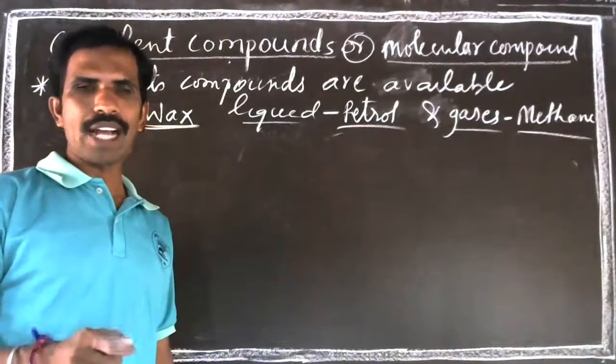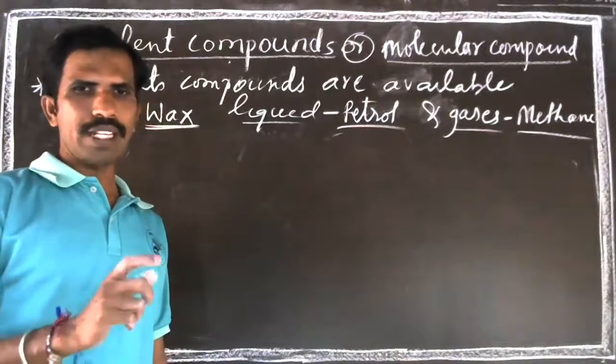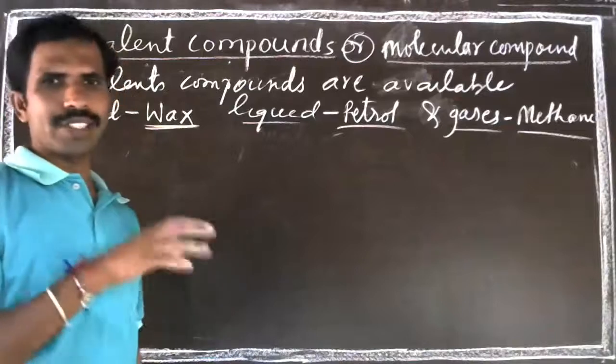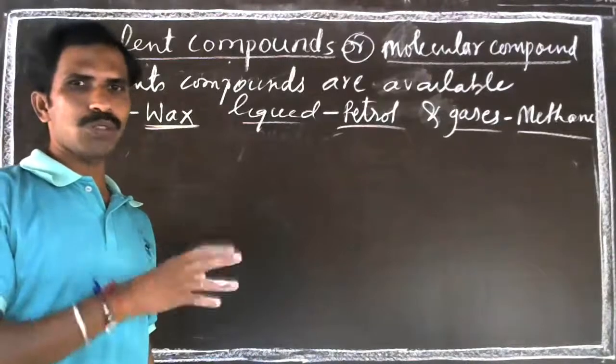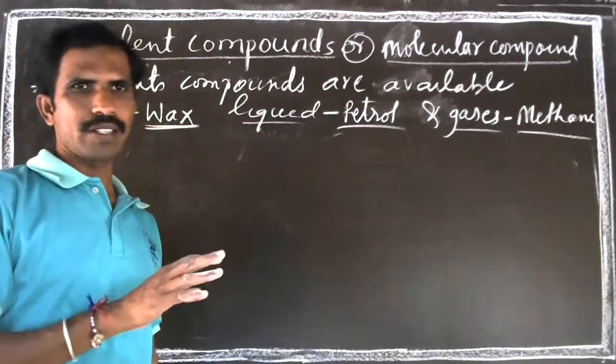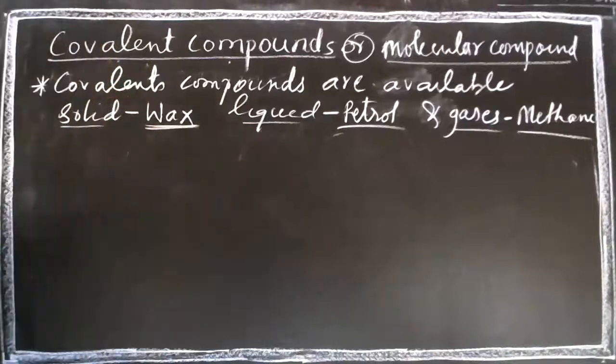The force of attraction between the atoms of the molecule is very weak. That's why they are available in three different states. But ionic compounds are usually present in solid crystalline structure. Covalent compounds are not like that.